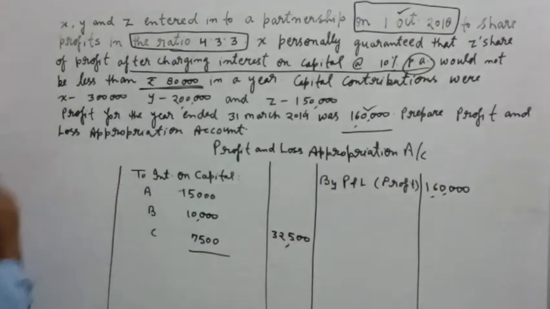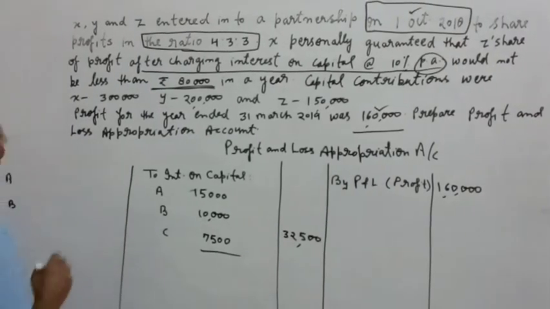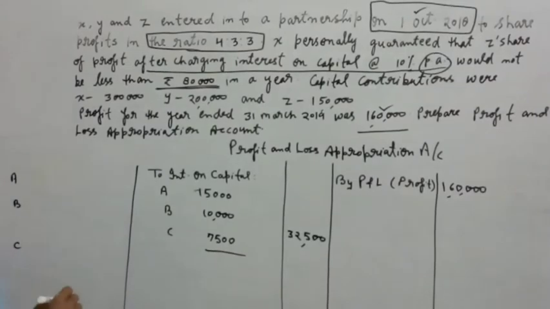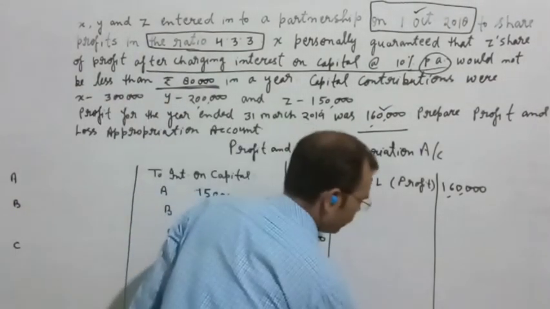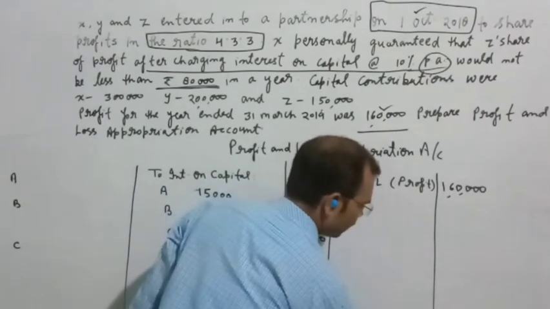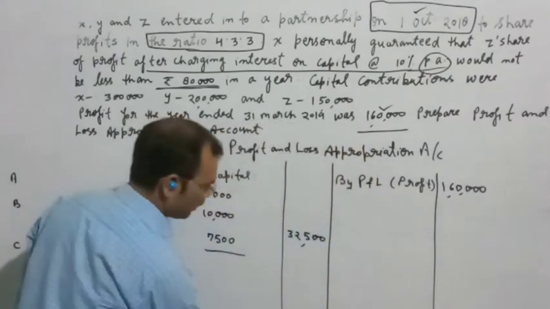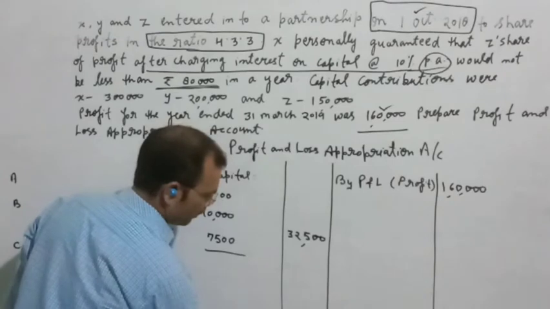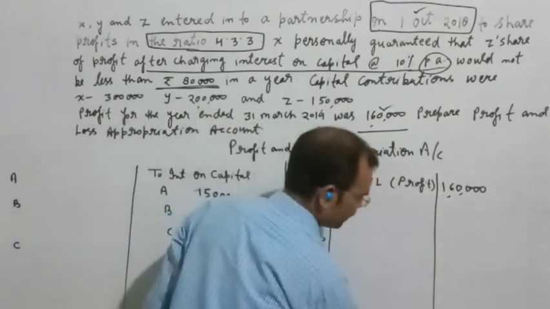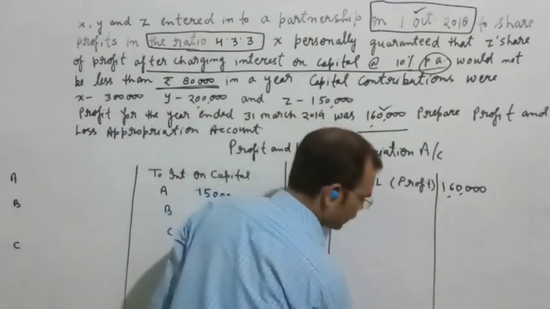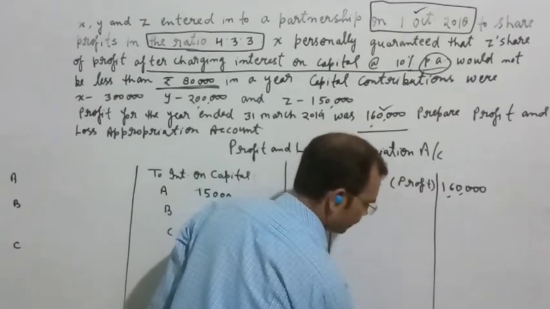You can see here A, B and C. These are the partners, and after doing this calculation we will write here 1,60,000 on both sides because we are taking the balance.